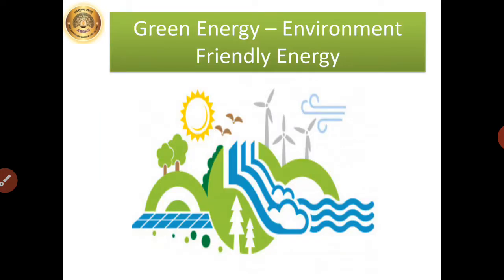Green energy, environment friendly energy. There are other ways of electricity production which avoid such problems. Electricity generation from water reservoir, wind, sunlight, biofuels, etc. are the examples of such methods. The energy sources used in such options, that is water reservoir, wind, sunlight, biofuels, are never ending, that is, perpetual. Moreover, use of these sources does not lead to environmental problems.